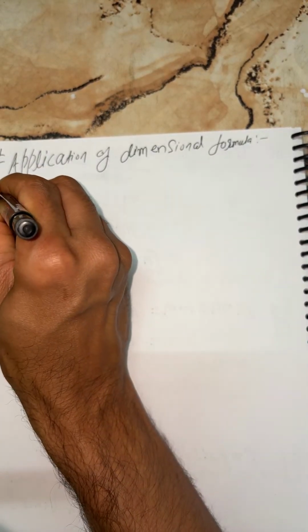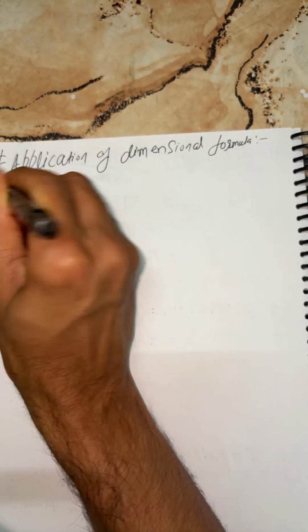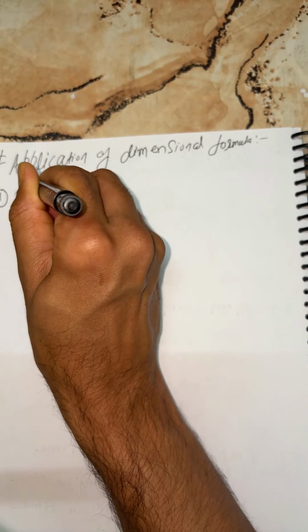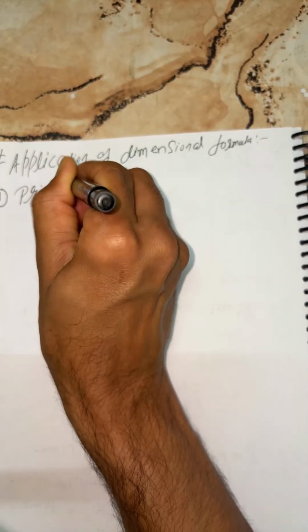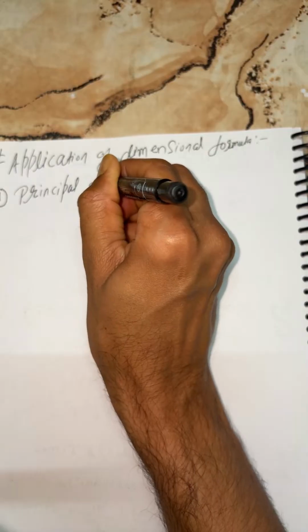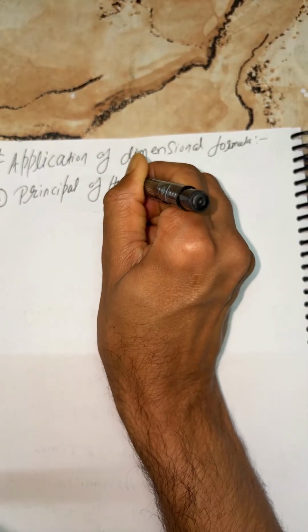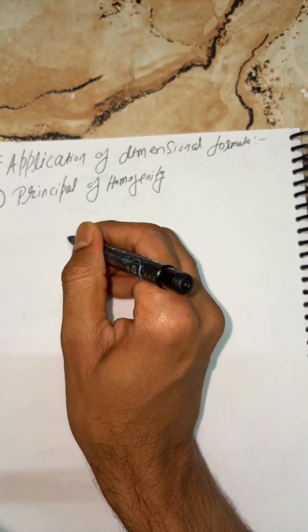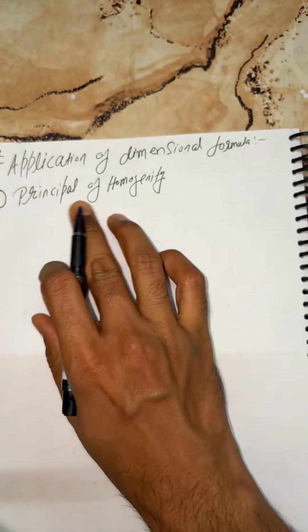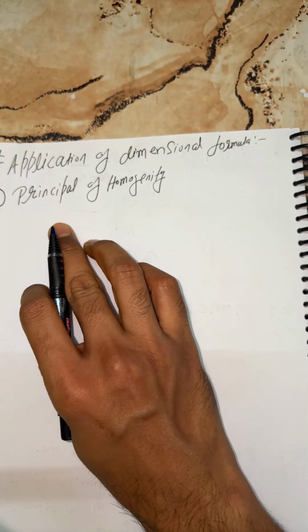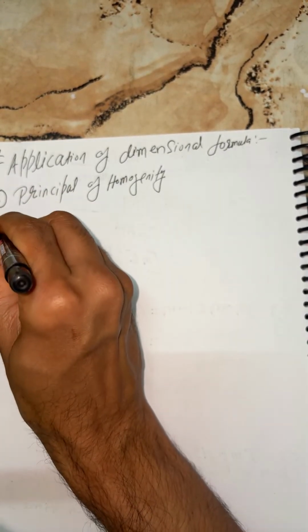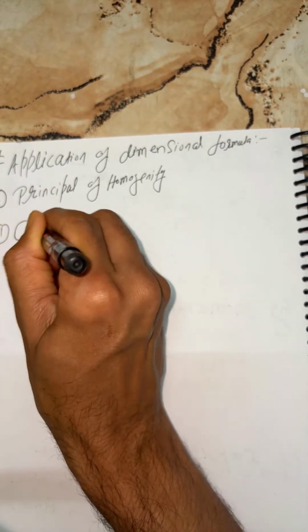Beta, we can apply this thing here in three different manners. This is, my kids: principle of homogeneity, first one. Next, students, conversion of unit, superb important.